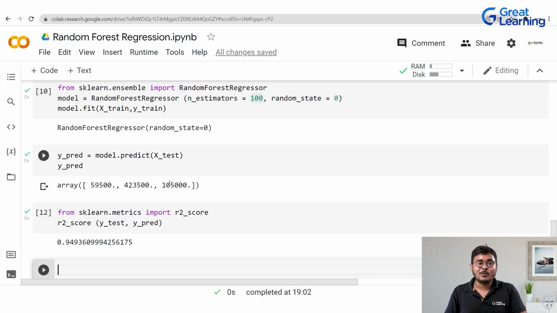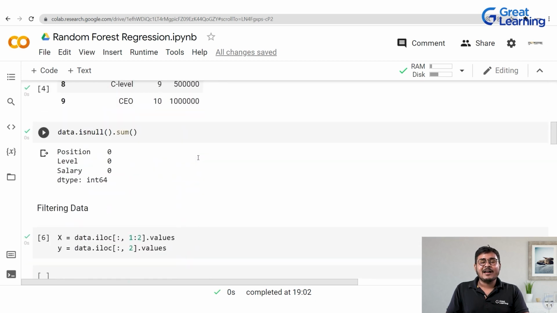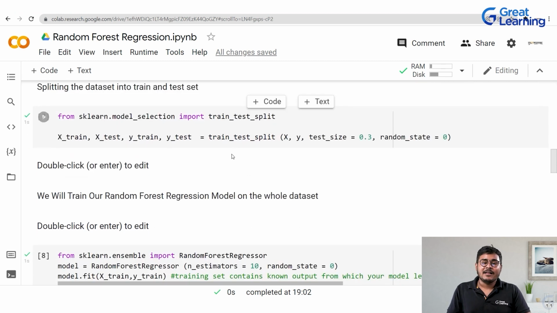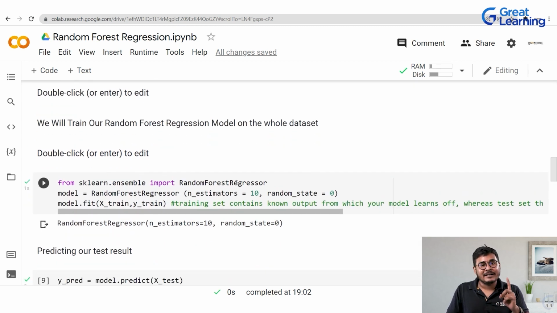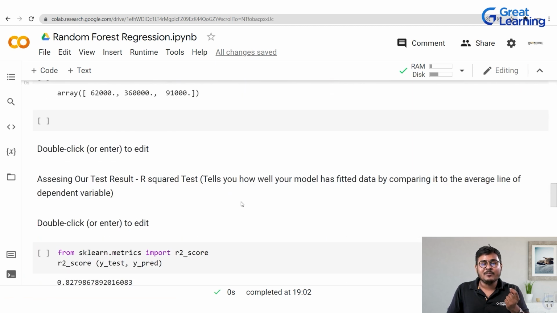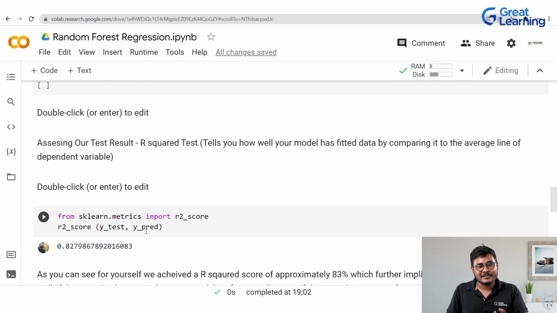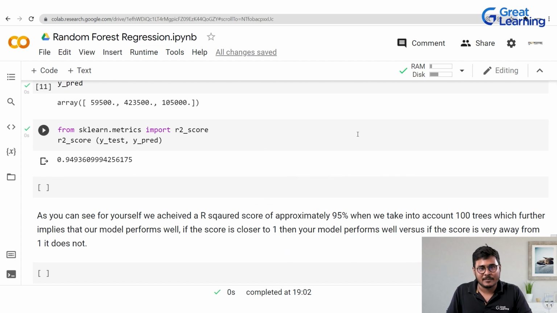So guys, this was all about the coding part, where I started off by importing the necessary packages, then I imported the data set. Then after doing one line of data pre-processing, checking for the null values, we luckily did not find any. Then I filtered the data and split the entire data into train and test sets. We moved on and did the random forest regression model on the whole data set, using 2 use cases. First, we built on 10 trees, as you can see for yourself here. Then we moved on and built for 100 trees. For the 10 trees, we had an accuracy percentage of 83%. When we built for 100 trees, we got an accuracy percentage of 95%.